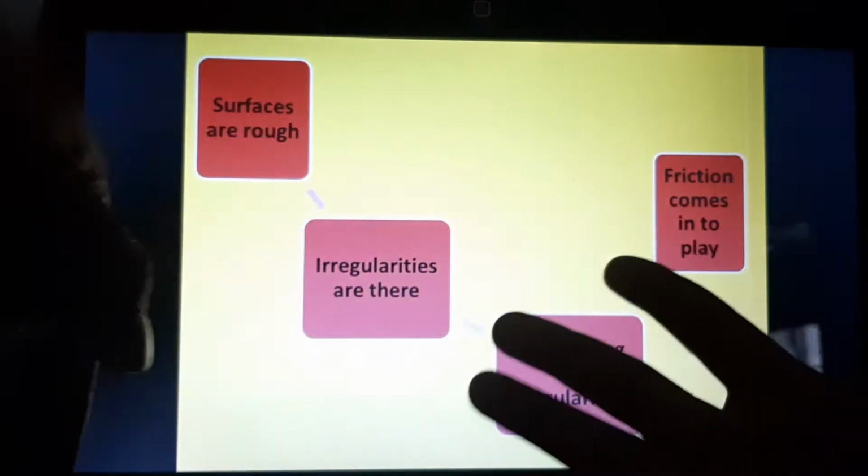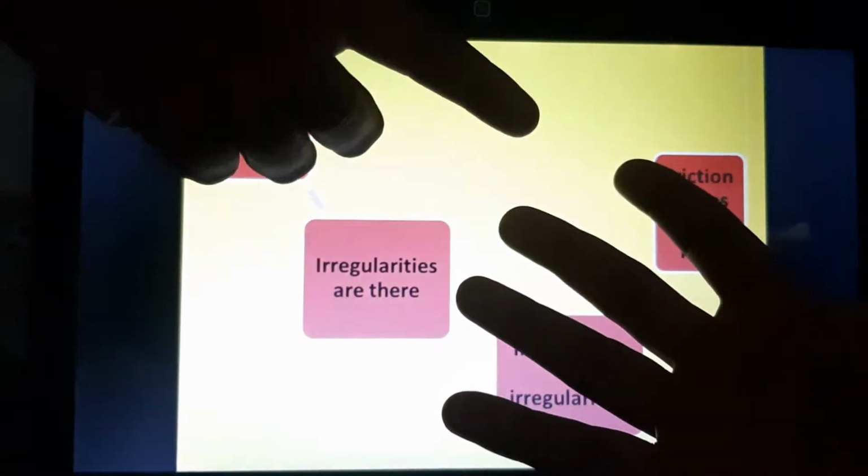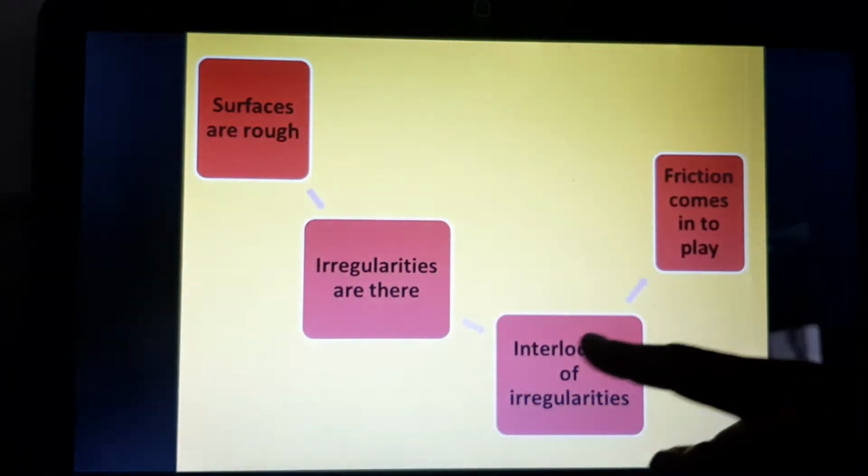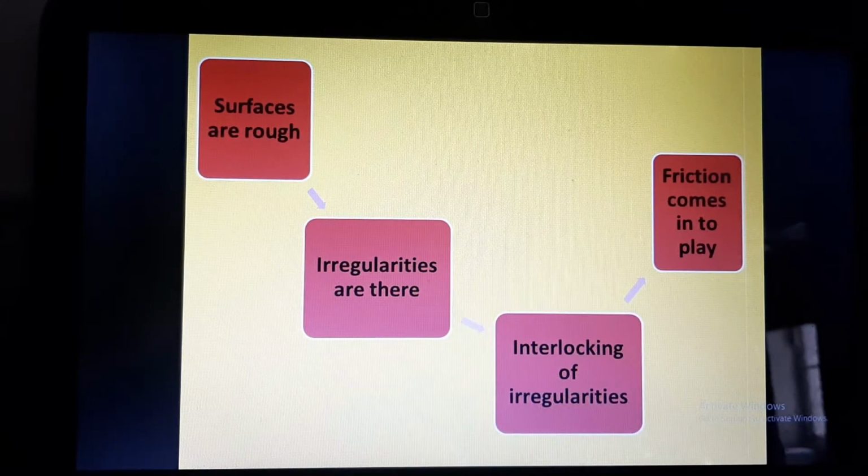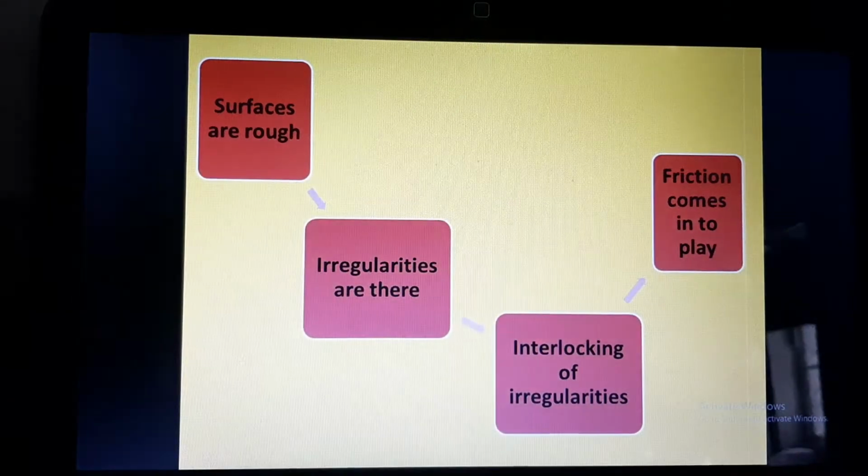This is the upper surface having hills and valleys, and this is the lower surface having hills and valleys. So what is happening? Interlocking of these hills and valleys is happening. Because of this interlocking of hills and valleys, interlocking of the surfaces is also happening. And because of this interlocking, friction comes into play.